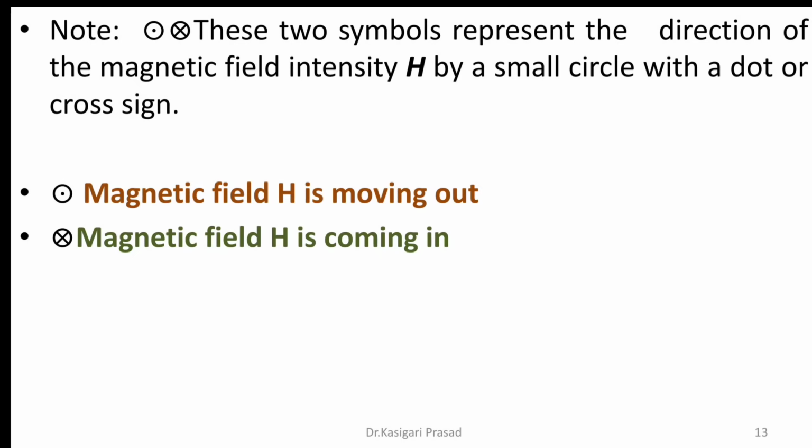There are two symbols here, a dot enclosed in a circle and a cross enclosed in a circle. The dot enclosed in a circle indicates that magnetic field H is moving outward. Similarly, the cross enclosed in a circle indicates that magnetic field H is coming inward.